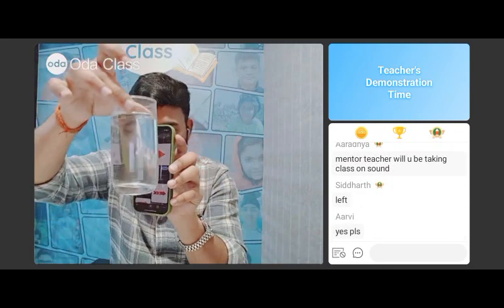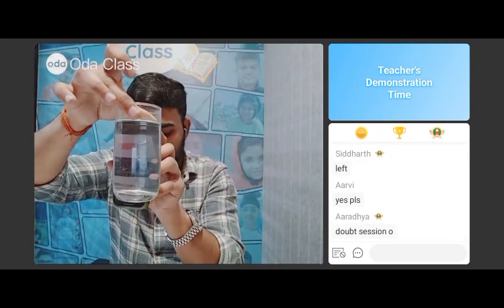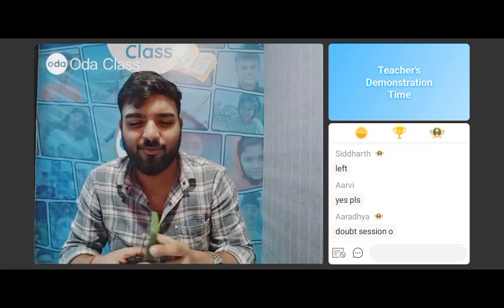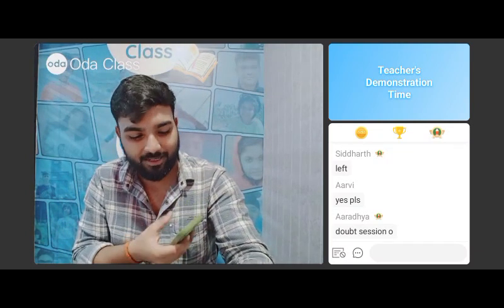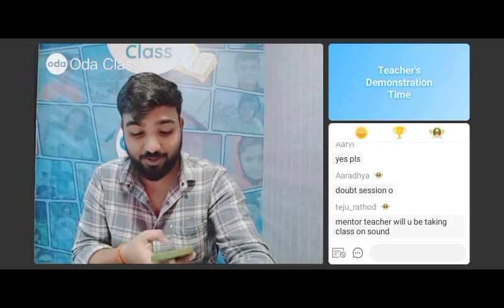See. अरे यार, how dirty this water is, guys. I'm very sorry about this water, but this water is like really dirty. But I will show you this.